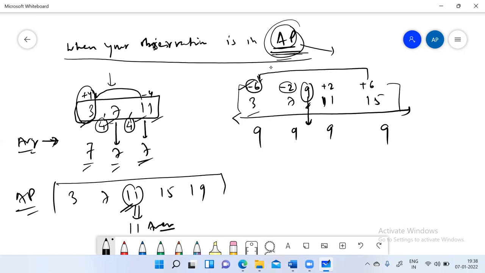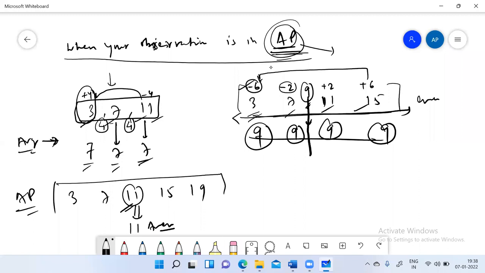But if there is an even number of observations, like 4 observations here, and of course they are in AP, the central value will be the average, but this central value doesn't belong to the series. So another way is to find an average on an AP, if you know that the numbers and the observations are growing.